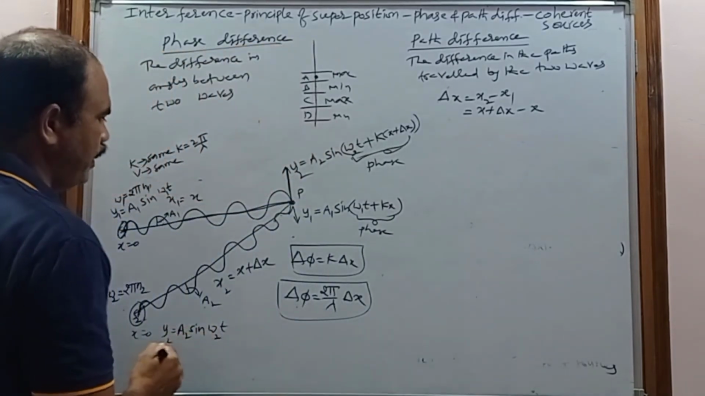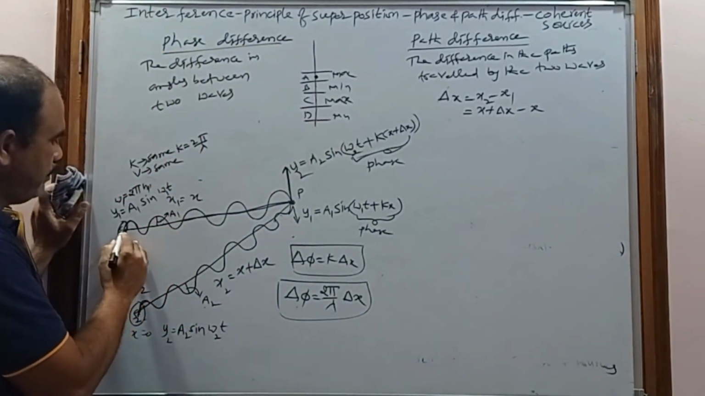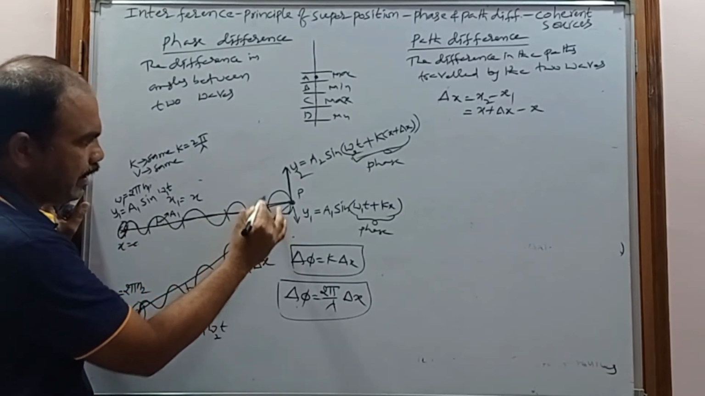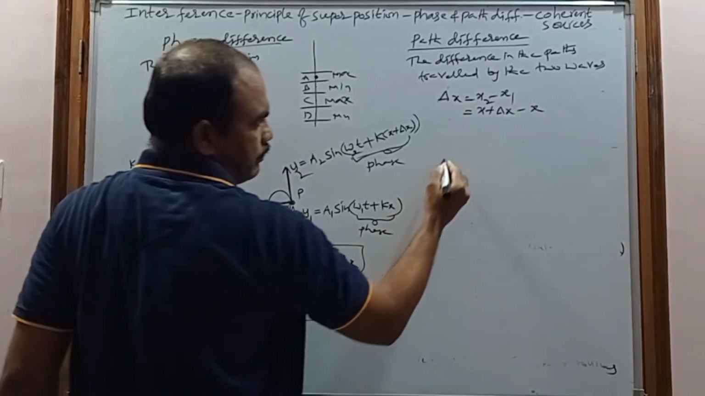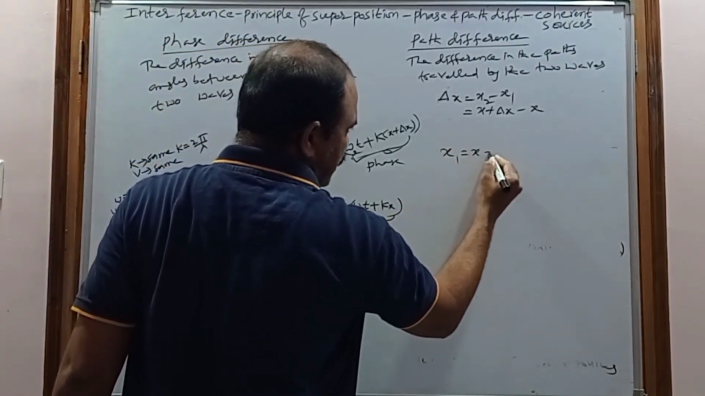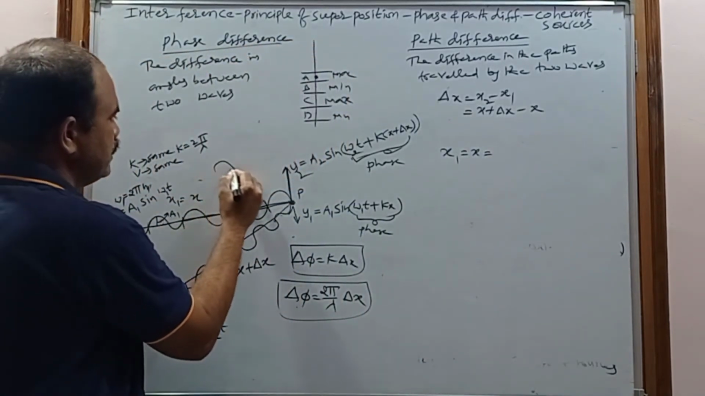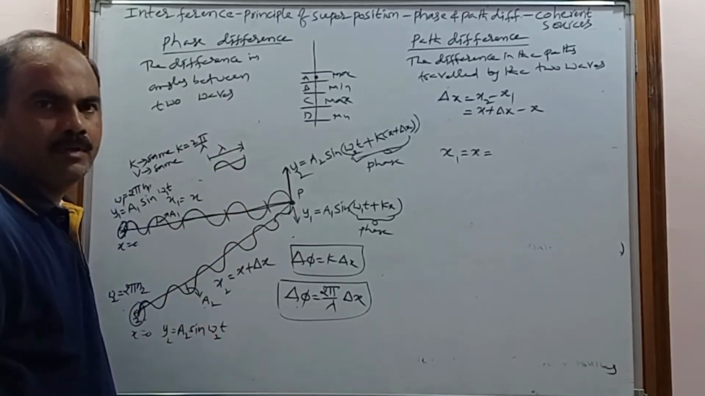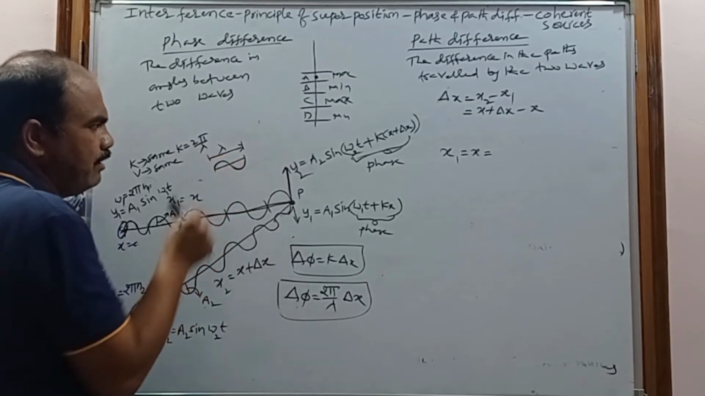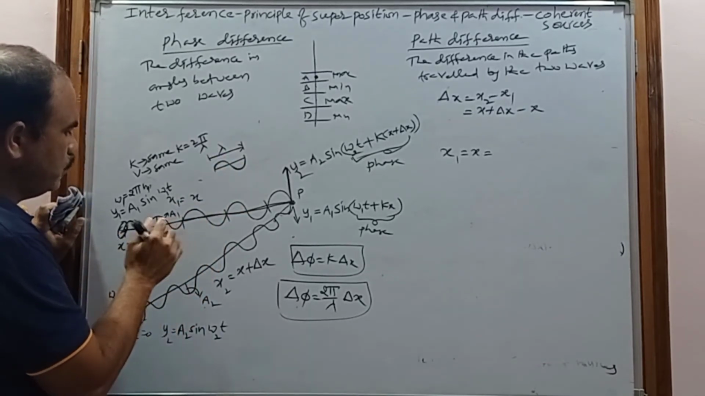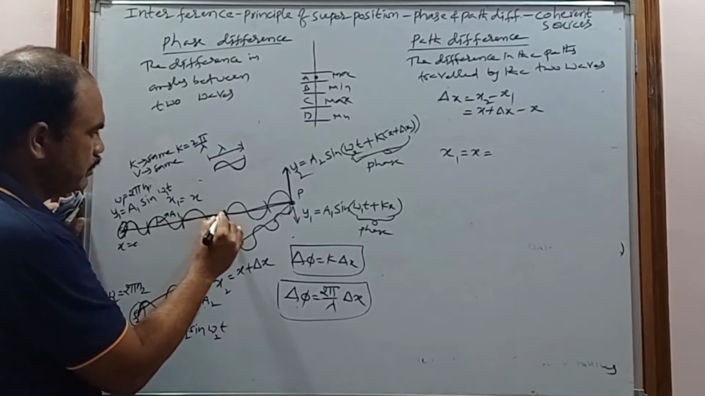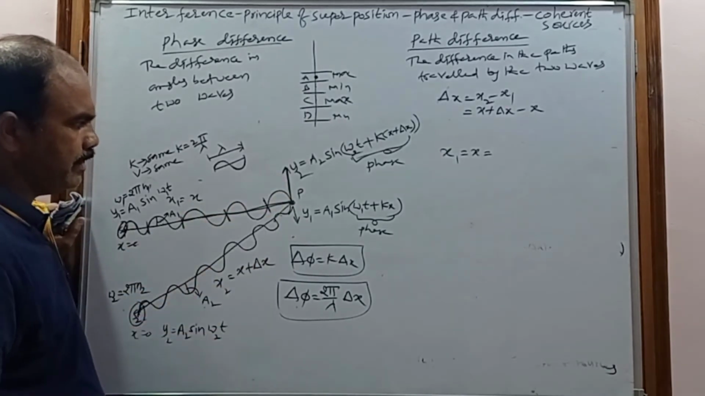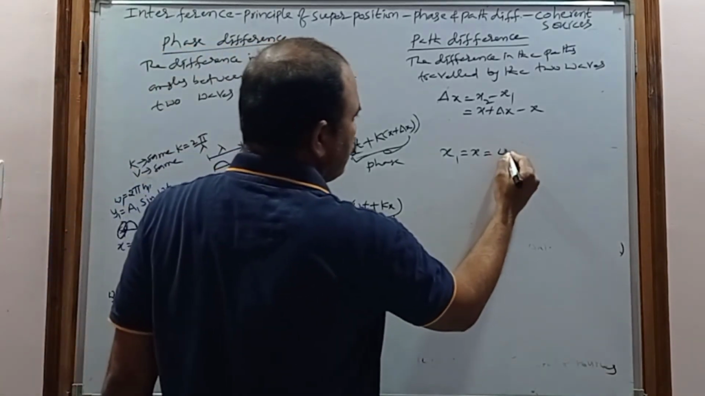Now what is the path followed by the first wave? x1. What is x1 here? From here to here is lambda. So 2 lambda, 3 lambda, 4 lambda and half. Let us consider this total wave as lambda, and one crest and one trough give the lambda. One crest means half. So the path followed by the first wave is 4.5 lambda.